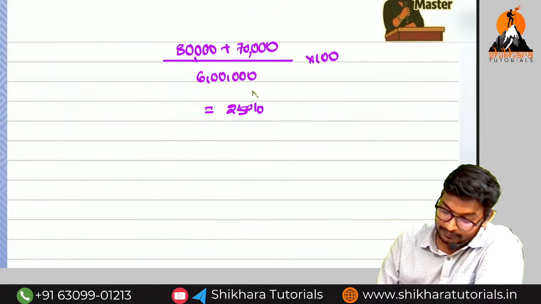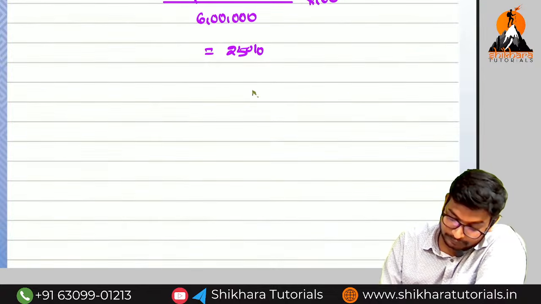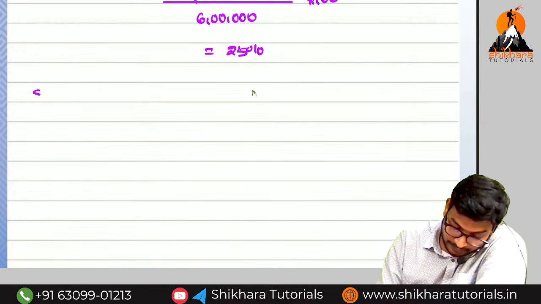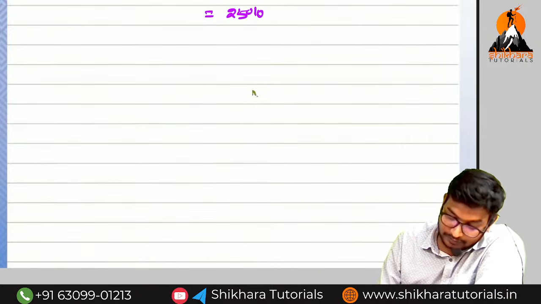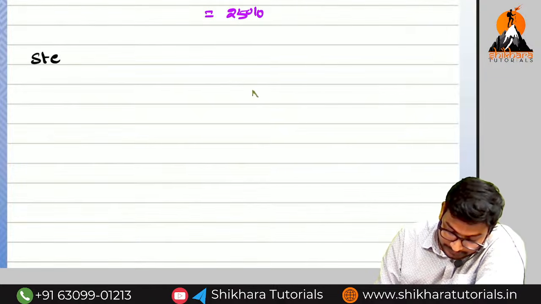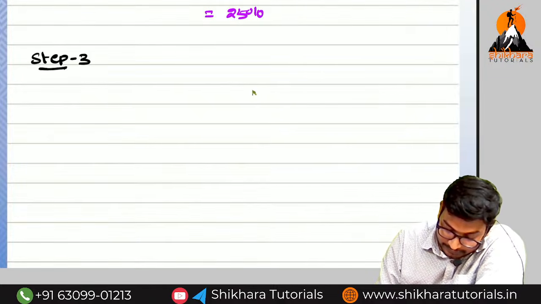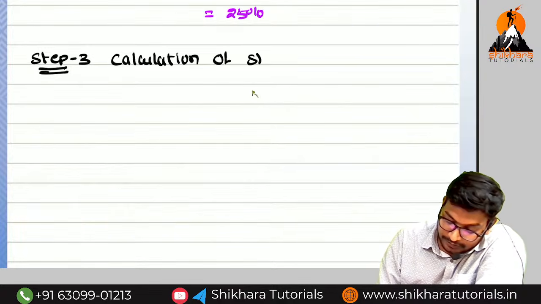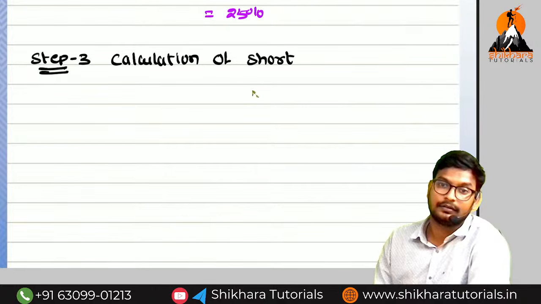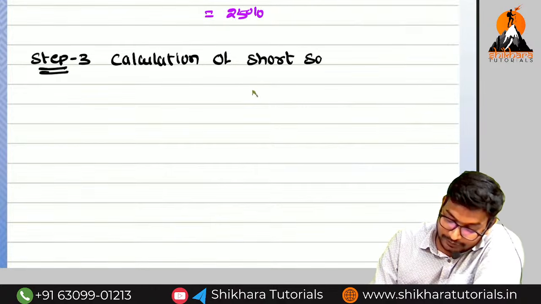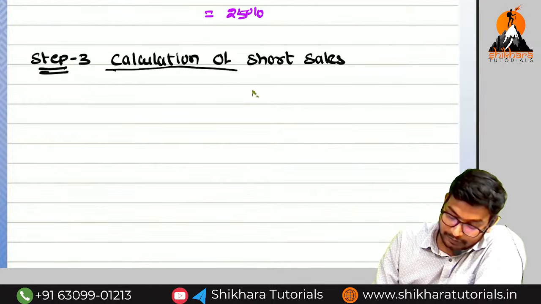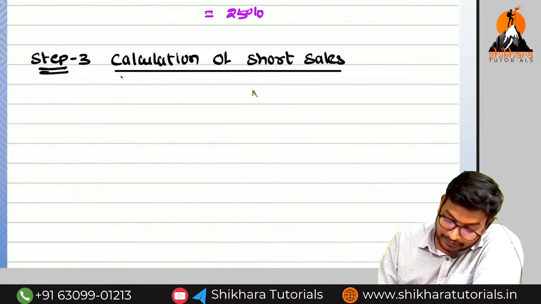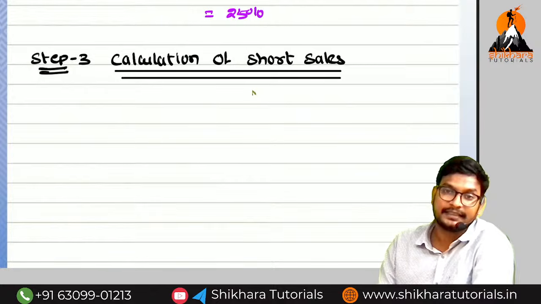Okay, what is step number 3, guys? Step number 3, calculation of short sales. Remember the concept, sir. Calculation of short means wearing the short. We have to compare with something, then only we can say it is a short.